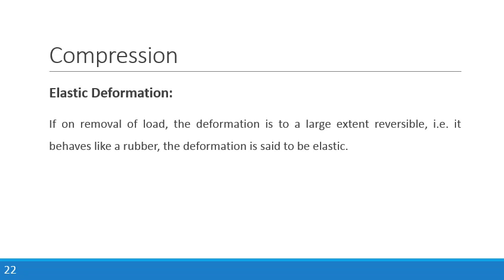We apply force, and after removing the force, the material returns to its original state, or to some extent. It reverses back to the original state. It is called elastic deformation.